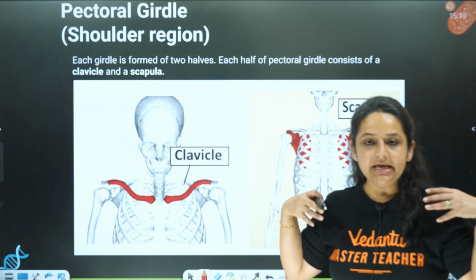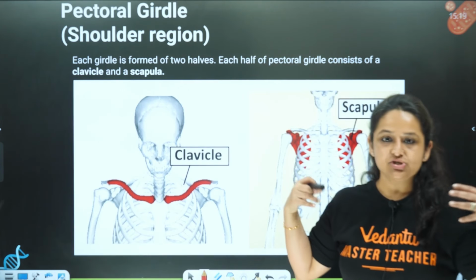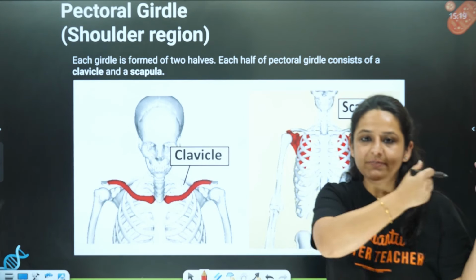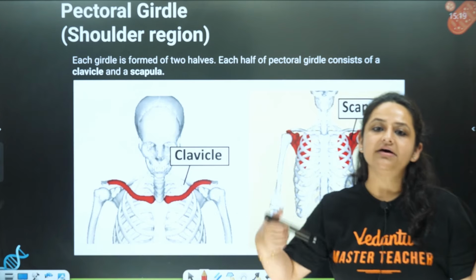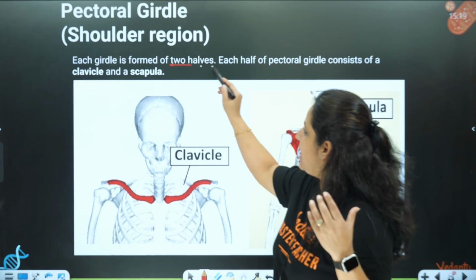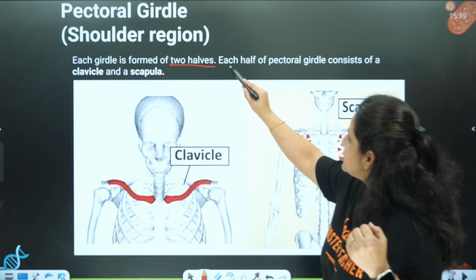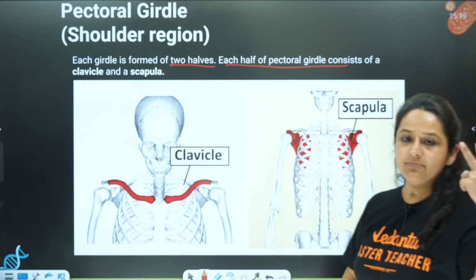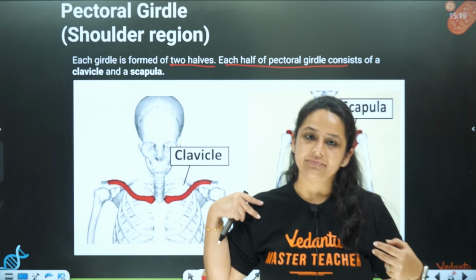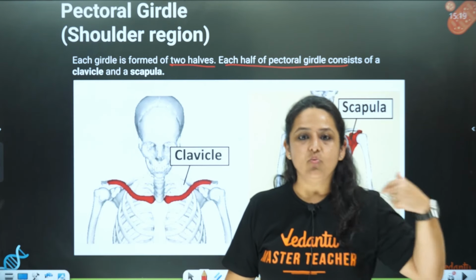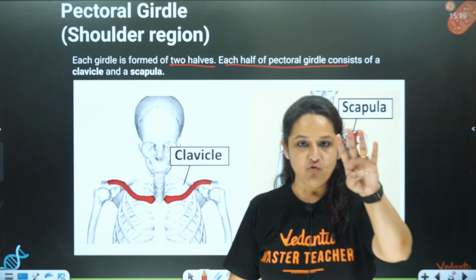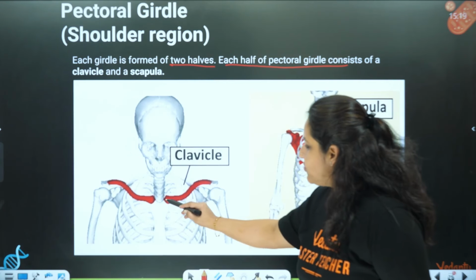Each girdle is formed of 2 halves. So this is the pectoral girdle entirely. This is one half of the pectoral girdle and this is the other half. Each half is made up of 2 bones. So there are 2 bones over here and 2 bones over here: 1 clavicle, 1 scapula, 1 clavicle, 1 scapula. So total 4.